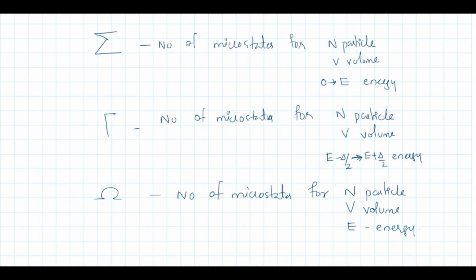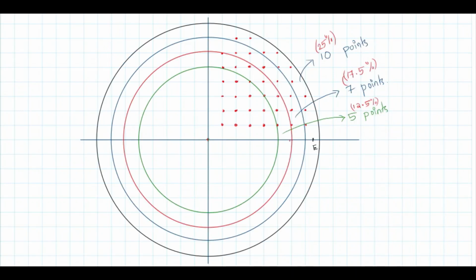I will show you that by a simple example. Consider a two-dimensional case. Take all points below a certain energy E, that is, a range of energy from 0 to E. You can count this number. There are 40 points in total. So that is the number of microstates, the number sigma: all the microstates lying between energy 0 and E. It is 40.